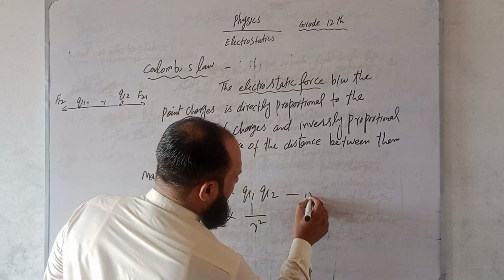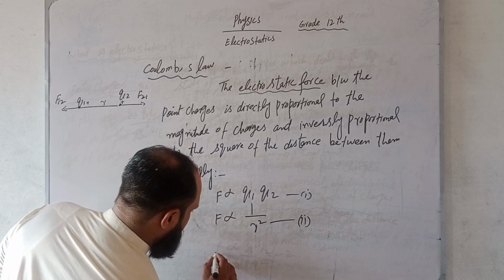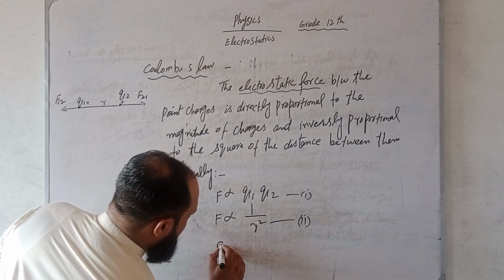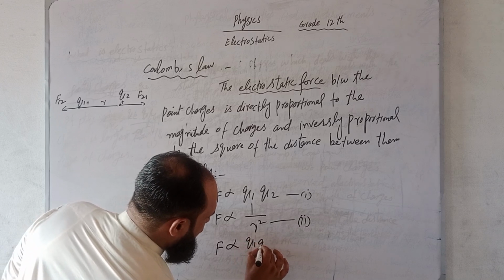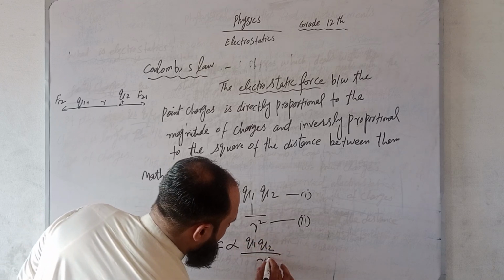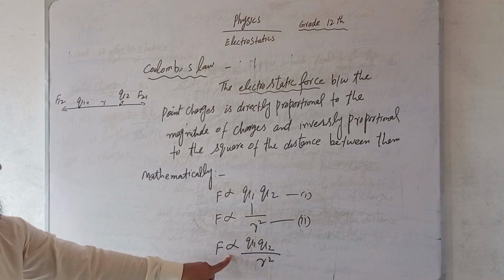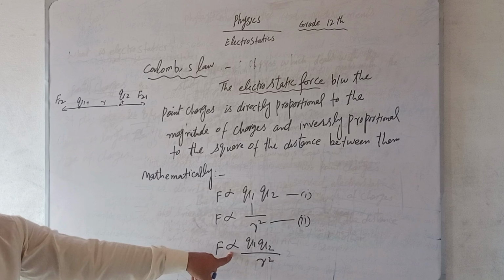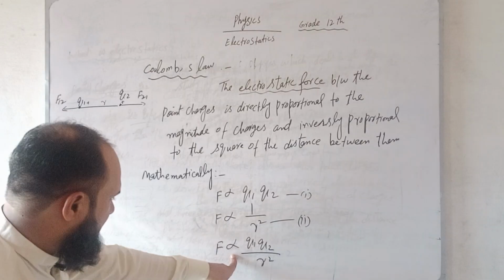When we combine equation 1 and equation 2, we can write Q1 Q2 over r square. Dear students, keep in mind that when we remove the sign of proportionality, we use the sign of equal and a constant as well.